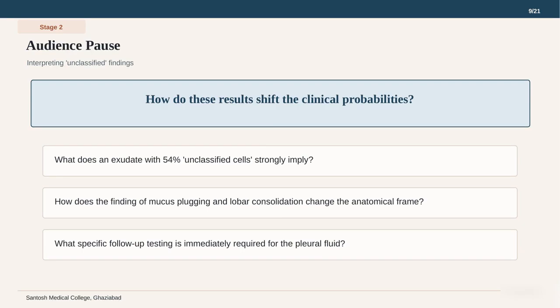Does this point toward a primary lung cancer obstructing the airway or something else? Finally, we must decide what specific follow-up testing is immediately required for the pleural fluid to identify those mysterious cells. This is a pivotal moment where the focus shifts from the lung parenchyma to the cellular level. Let us see how our reasoning team handles this shift.